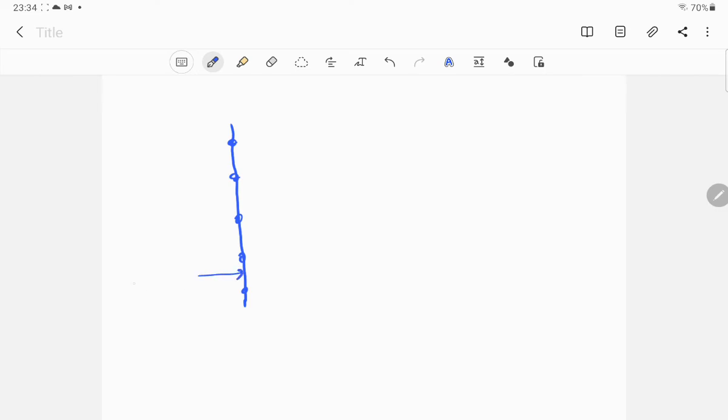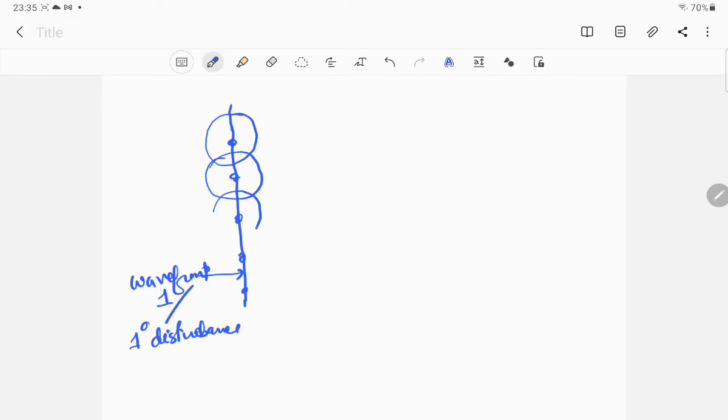This is called wavefront 1, or it is also called primary disturbance. Now all these points are the source of secondary disturbance. This thing is called secondary disturbance.